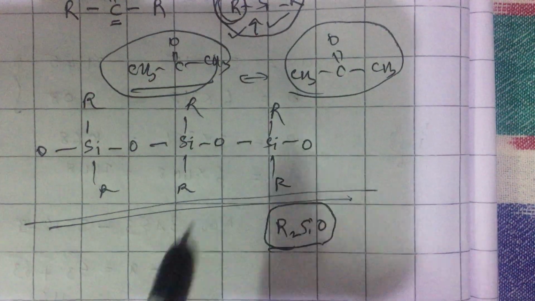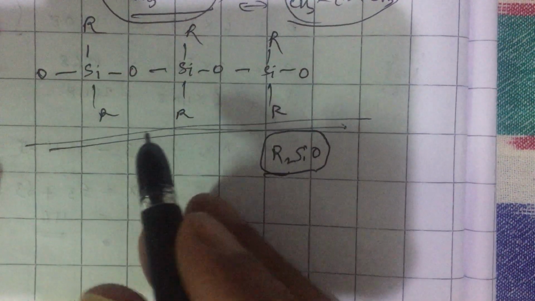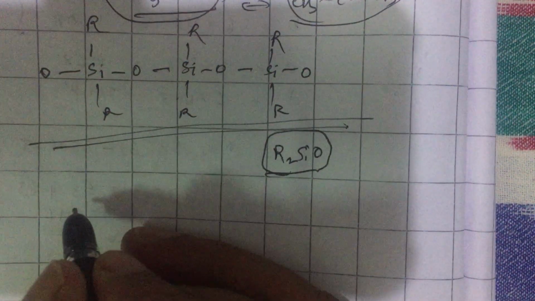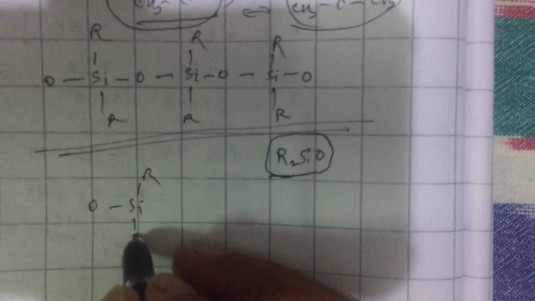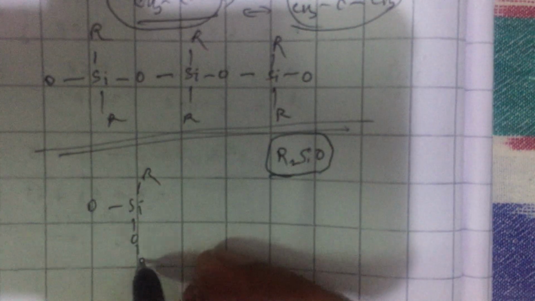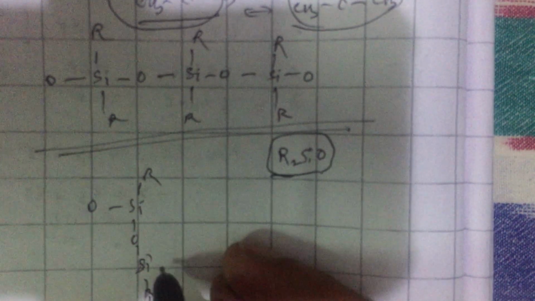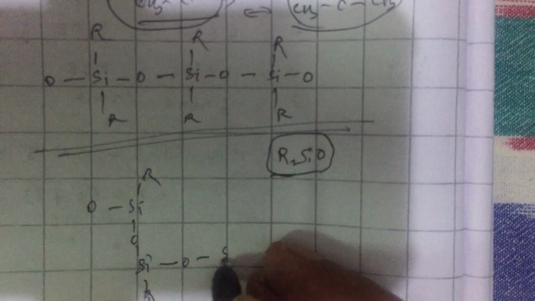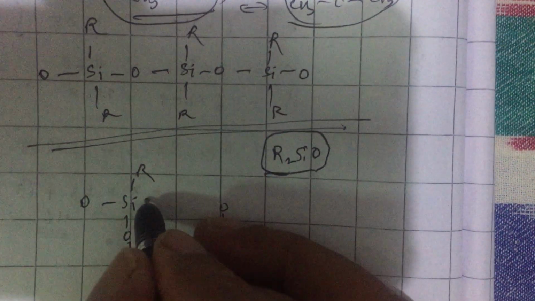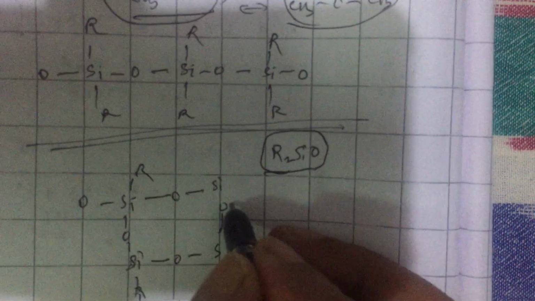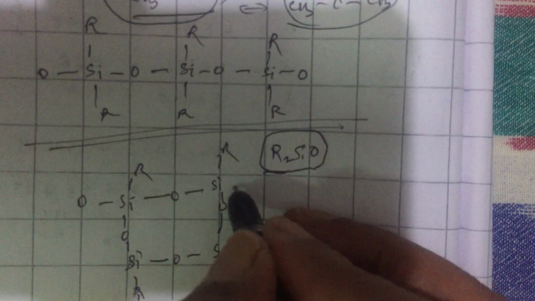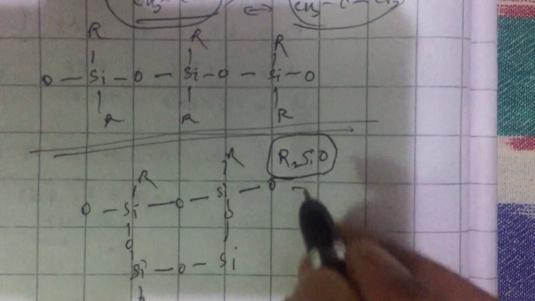And these polymers can also have cross linking, where again here you can have OSi. Like this it can be a cross-linked chain structure also.